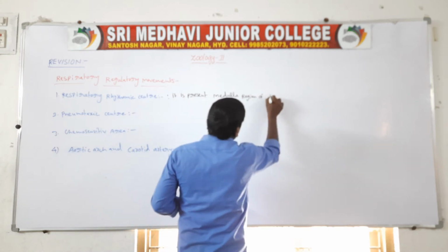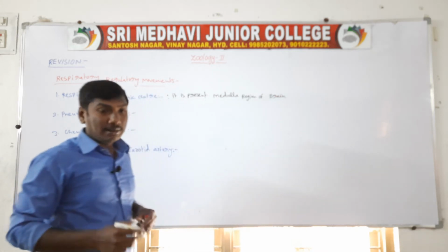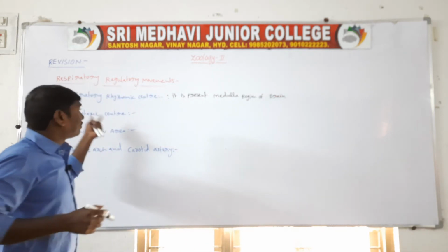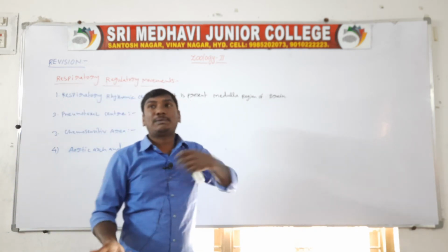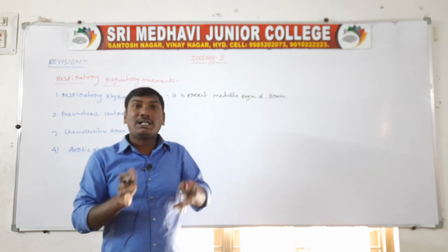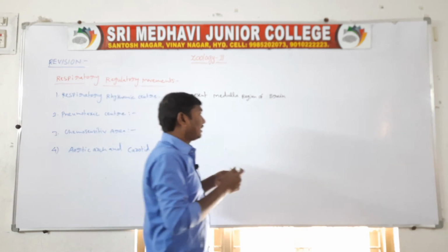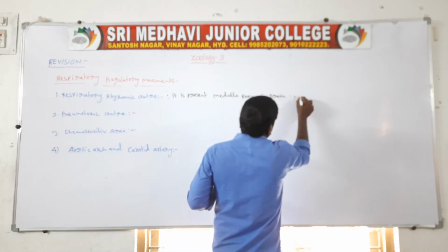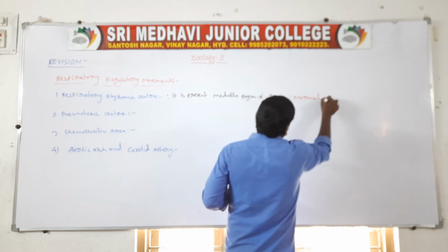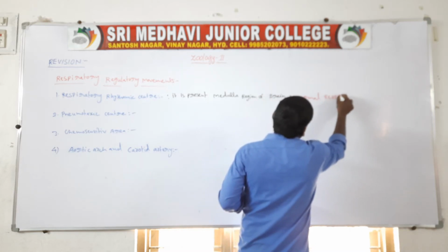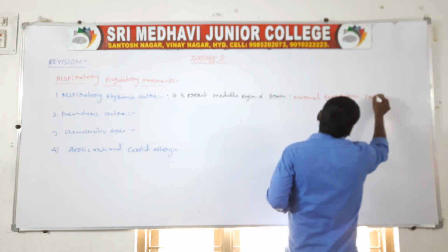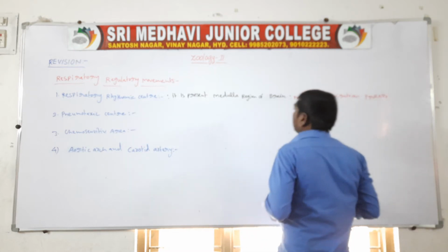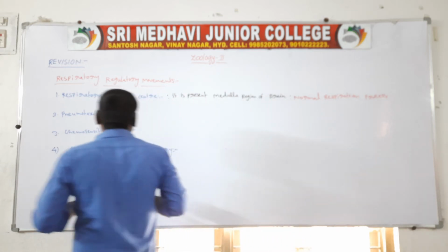Its function is the controlling of the inspiration and expiration, the controlling of the normal respiration process.